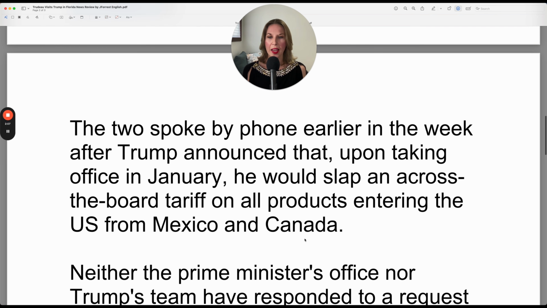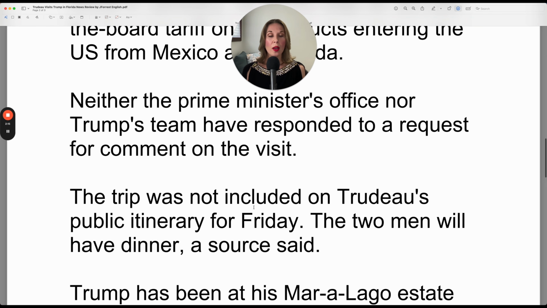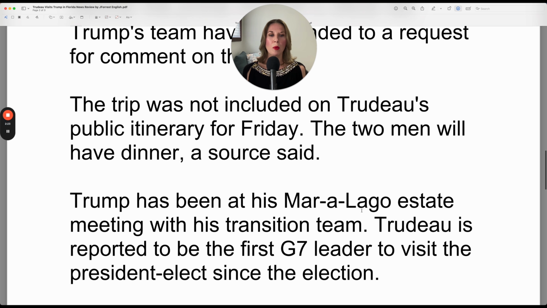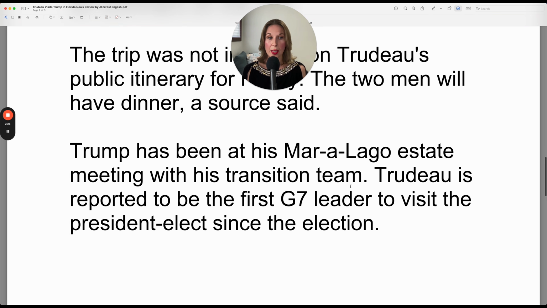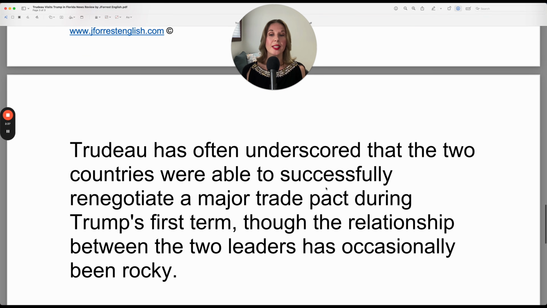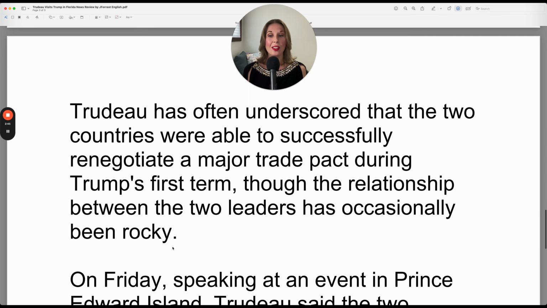from Mexico and Canada. Neither the Prime Minister's office nor Trump's team have responded to a request for comment on the visit. The trip was not included on Trudeau's public itinerary for Friday. The two men will have dinner, a source said. Trump has been at his Mar-a-Lago estate meeting with his transition team. Trudeau is reported to be the first G7 leader to visit the president-elect since the election. Trudeau has often underscored that the two countries were able to successfully renegotiate a major trade pact during Trump's first term, though the relationship between the two leaders has occasionally been rocky.